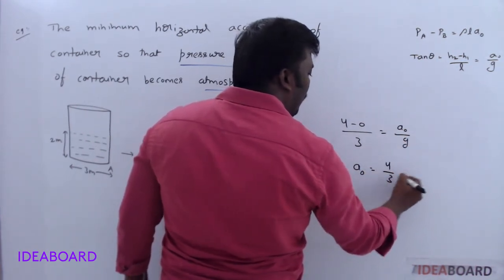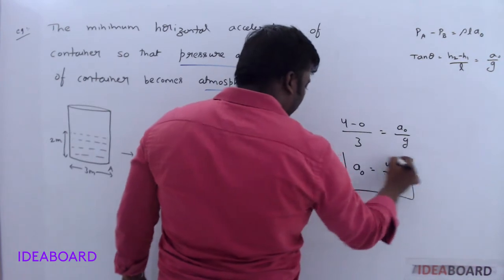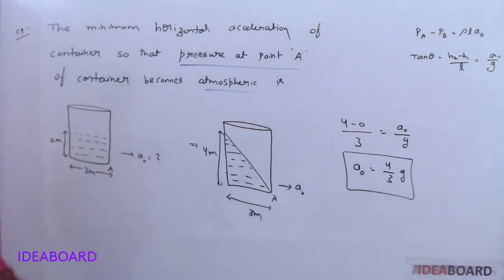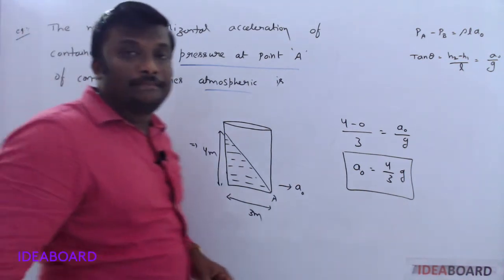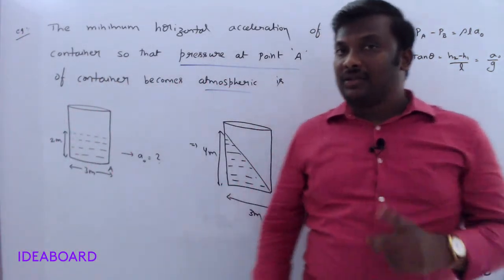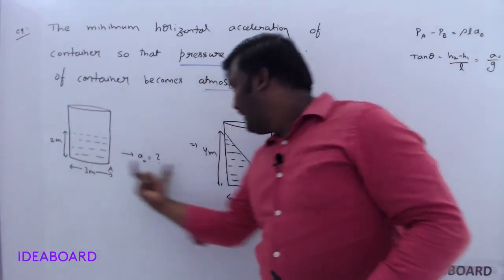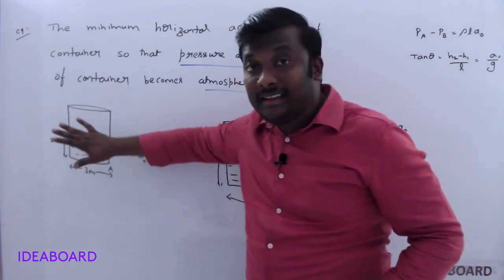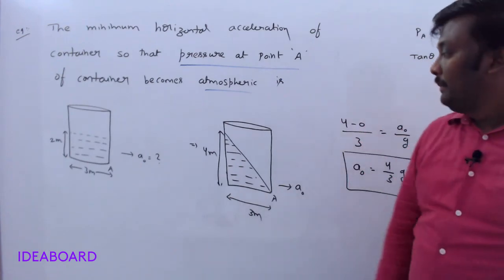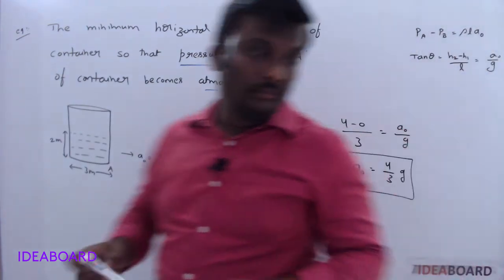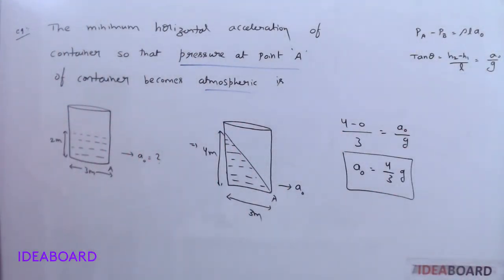A naught is equal to 4 by 3 G. Don't write A is equal to 2 by 3 into G. Understand? Whenever it is moving in the horizontal direction, the liquid is not like this. It must move in this way. Clear? Note it, and we'll try the next example.